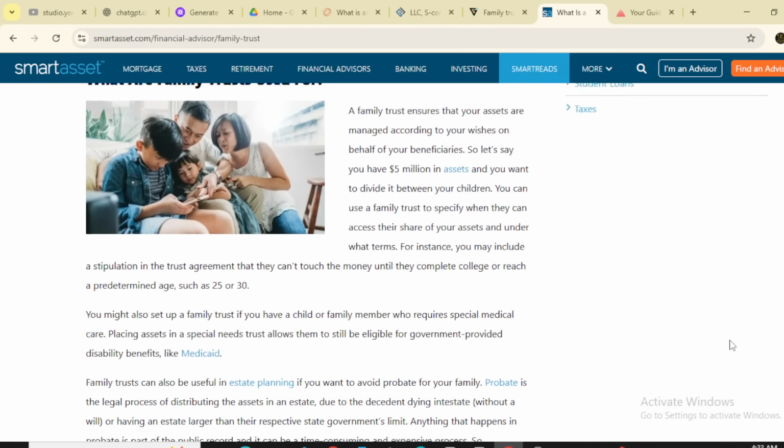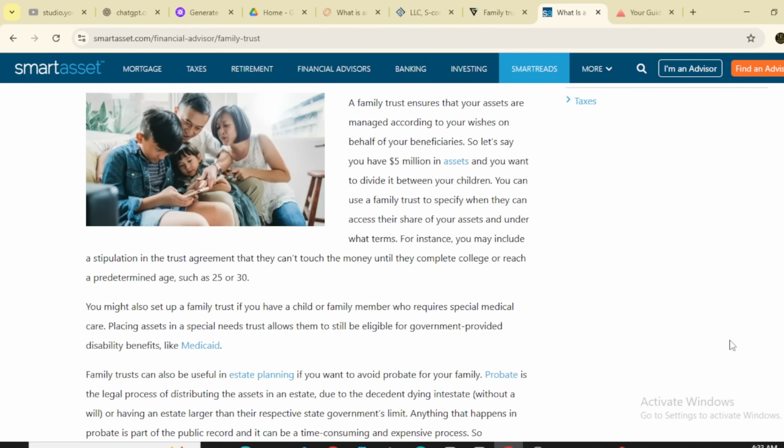What are family trusts used for? A family trust ensures that your assets are managed according to your wishes on behalf of your beneficiaries. So let's say you have $5 million in assets, and you want to divide it between your children. You can use a family trust to specify when they can access their shares of your assets and under what terms. For instance, you may include a stipulation in the trust agreement that they can't touch the money until they complete college or reach a predetermined age such as 25 or 30.